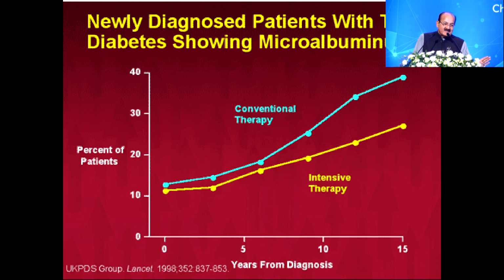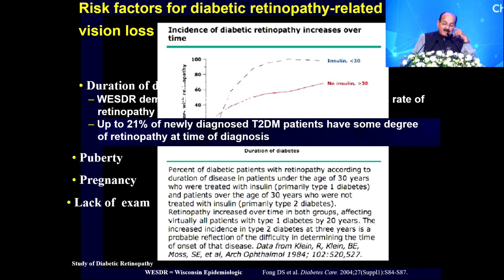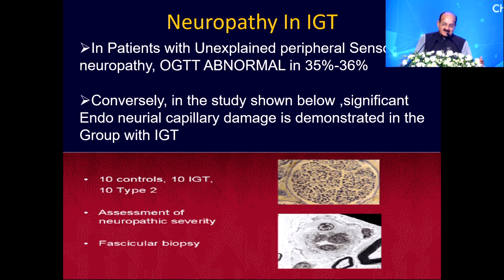So it is not surprising that you might have microalbuminuria at the time of diagnosis in many patients, those who have a subtle onset or those who have undiagnosed diabetes going on for 2, 3, 4, 5 years, and you might have the presence of microalbuminuria right at the time of diagnosis. Similarly, diabetic retinopathy has been seen in about 21% of patients. Background diabetic retinopathy could be seen right at the time of diagnosis. There is a delayed diagnosis, like 5 years down the line, and these patients then progress further in terms of worsening of both neuropathy as well as retinopathy.